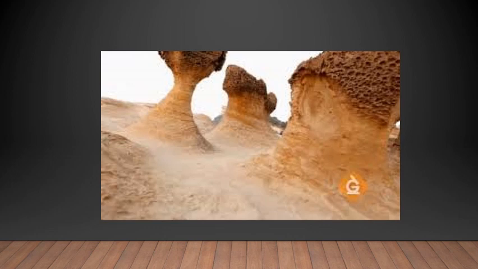In soil erosion, the topsoil is moved from one place to another. There is no change in the shape or structure of the soil. It is just displaced from its original place. So weathering occurs in a certain place, and erosion involves movement to a new location. Both soil erosion and weathering can occur at the same time, changing the shape of the landform and moving the topsoil to a new place.